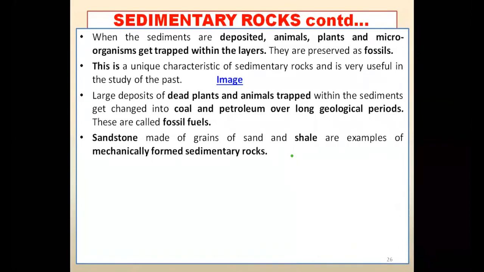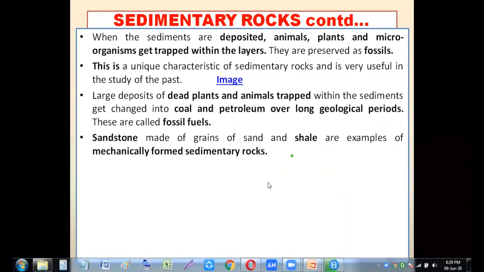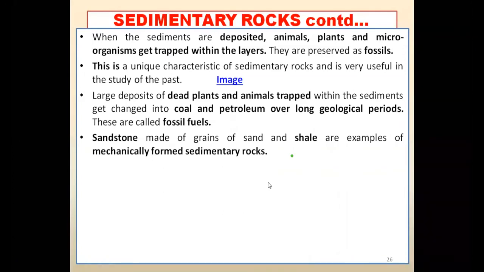A few examples of sedimentary rocks are sandstone, made of grains of sand, as well as shale, which are examples of mechanically formed sedimentary rocks. Sometimes you will see in the rivers or in the oceans that due to the warmth of the rays of the sun, the water of the oceans or the rivers evaporates, and when it evaporates, it carries with it